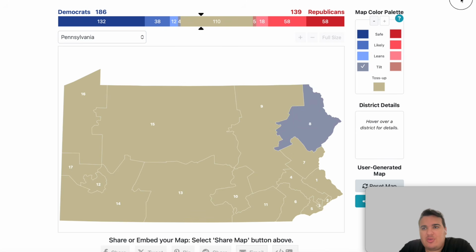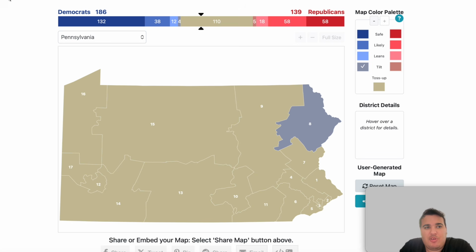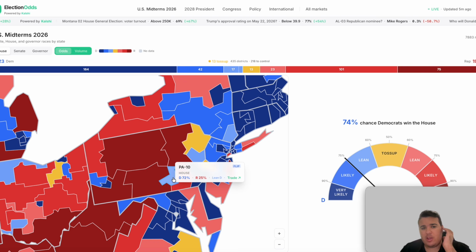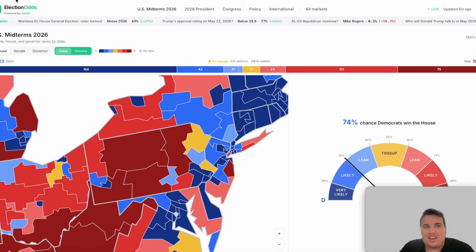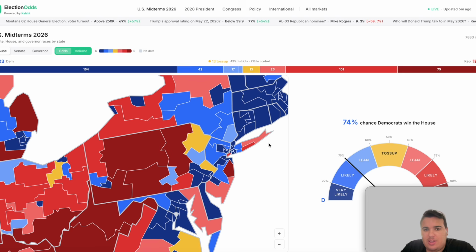The 7th district, which is currently held by Republican Ryan McKenzie, is listed as a lean Democratic flip in this one. These would be 2 very big flips for the Democrats. The 10th district, which is held by Scott Perry, the Republican, is listed as a lean Democratic flip as well. That would be 3 very huge flips for the Democrats.